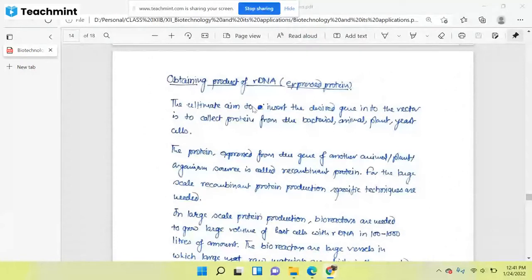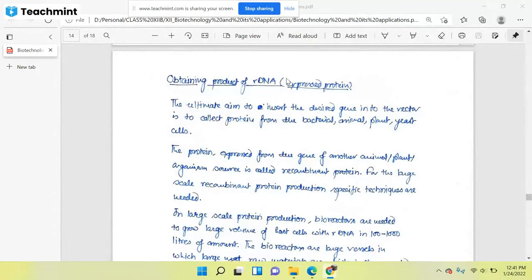Start from here. Obtaining products of recombinant DNA means what? If we have produced the recombinant DNA, it means we are going to produce a particular protein. So how will we get it? We know that if we put the recombinant DNA in a particular organism, then we will get the protein